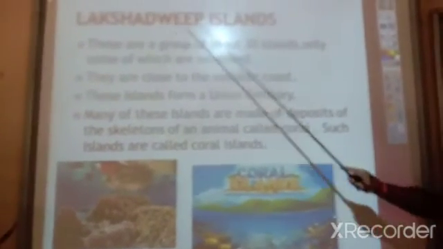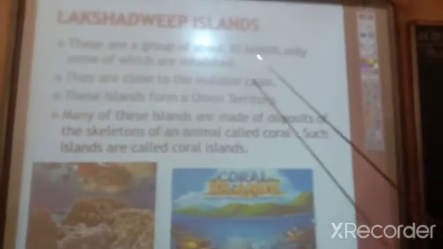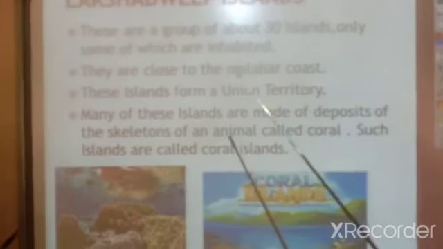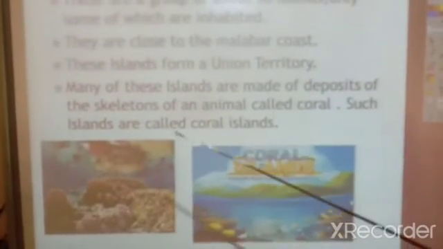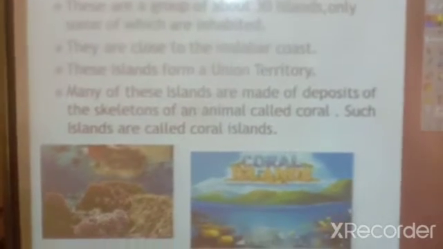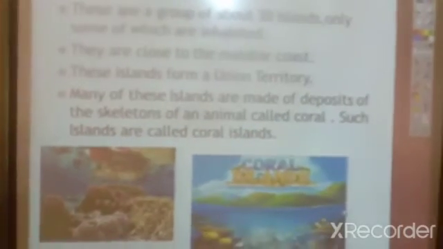Next, Lakshadweep Island. There are 30 islands, some of which are inhabited. They are very close to the Malabar coast. These islands form a union territory. This island is also a union territory. Many of these islands are made of deposits of the skeleton of an animal called coral.